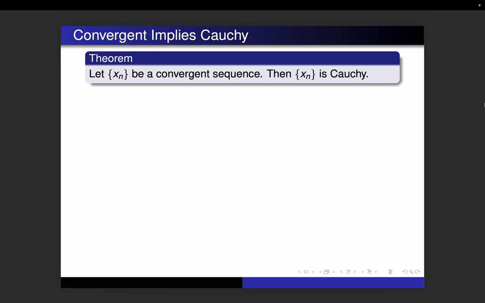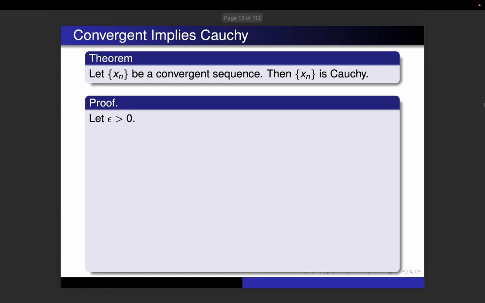So we'll go directly into our first theorem. Let xn be a convergent sequence. Then we're going to prove that xn is Cauchy. So we're going to start by letting epsilon greater than 0, and we're going to find some natural number big N such that every time little m and little n are bigger than big N, we have absolute value of xm minus xn less than epsilon.